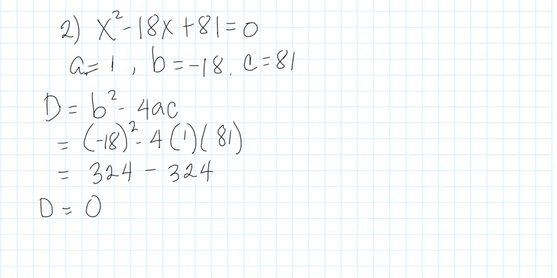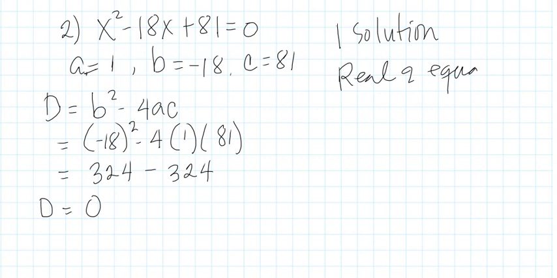And how do we determine the roots? So how many solutions? One solution, real, and equal. Okay, we are going to check by factoring. And what is the factor?